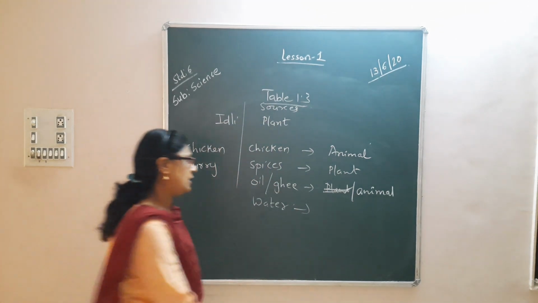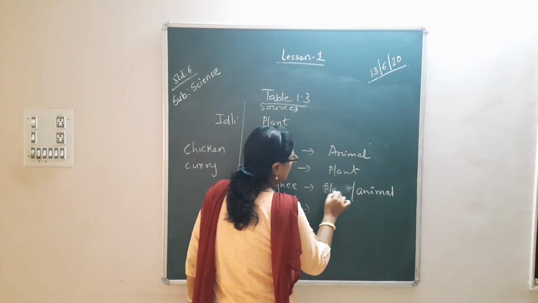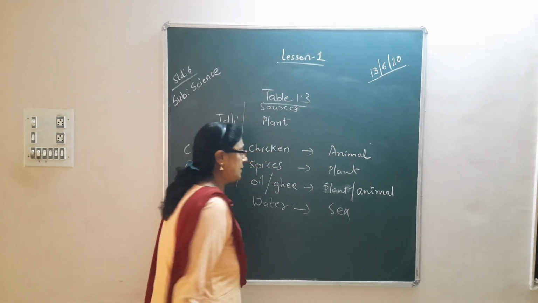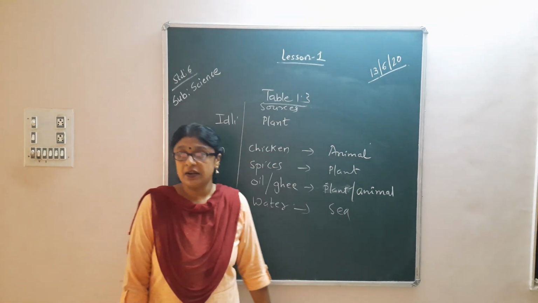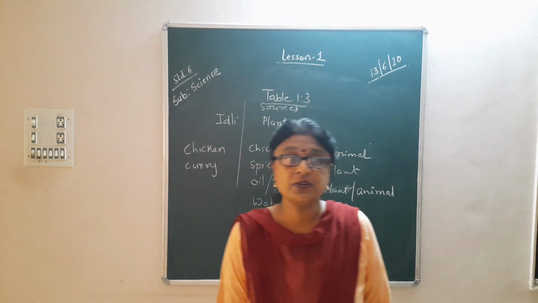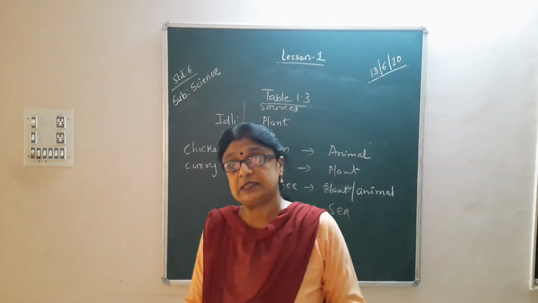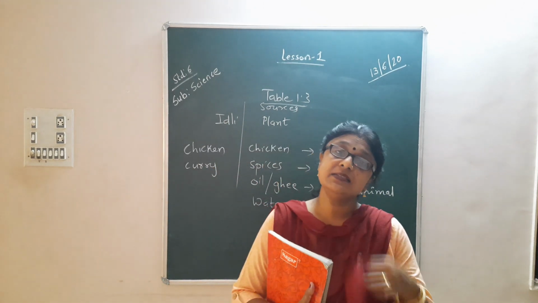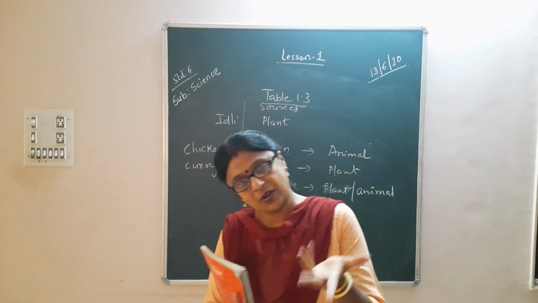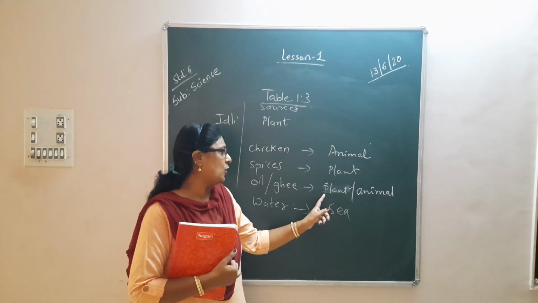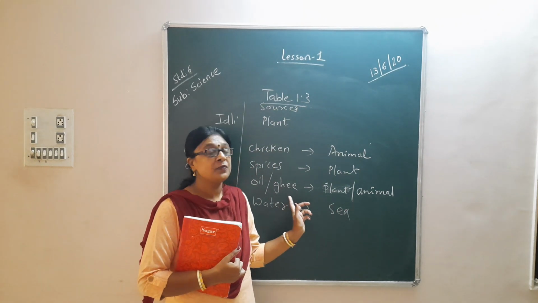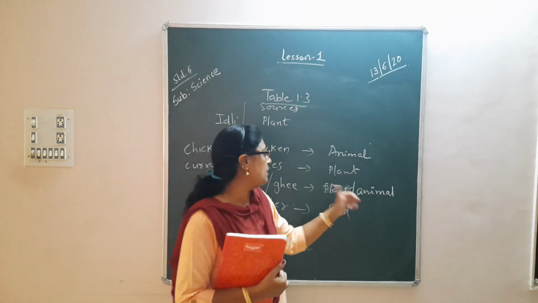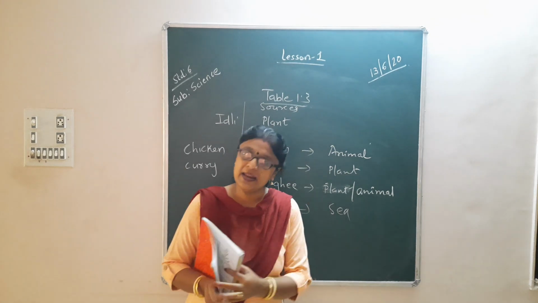Oil or ghee, yes, sorry. Oil you obtain from the plants. And water. Water is again from the sea. Oil you obtain from plants. Sunflower oil. Have you heard about sunflower oil? Castor oil. Right? So all these oils you get from the seeds. And seeds are grown from the plants. So oil is obtained from plants. And ghee. How do you obtain the ghee? From the milk, and milk is obtained from the animal. So the source of ghee is again an animal.